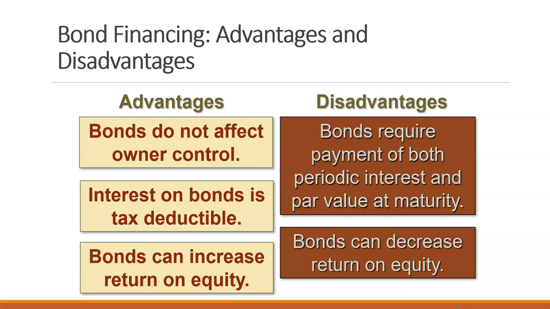Disadvantages of bonds are that they require continuous payments. So with stock, we would only have eventual payments if we paid dividends out. And we'll talk about stock more in Chapter 11. But bonds require the regular payment of interest and then the large payment out at the bond maturity.